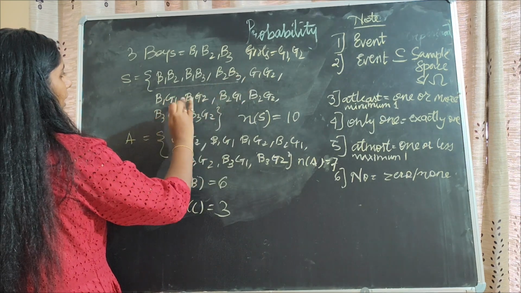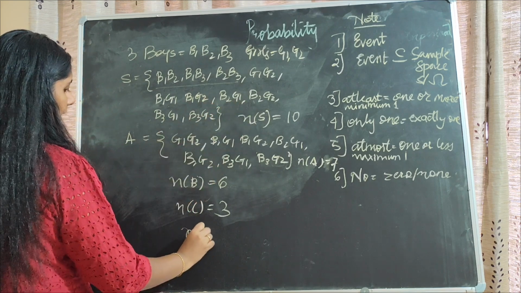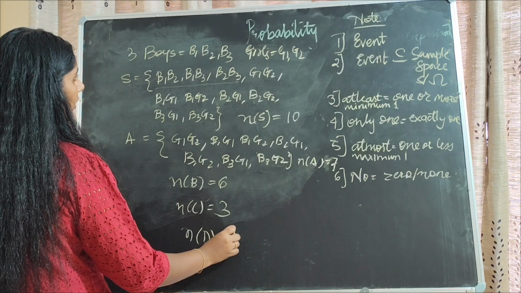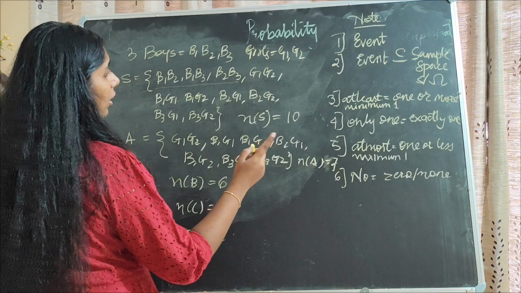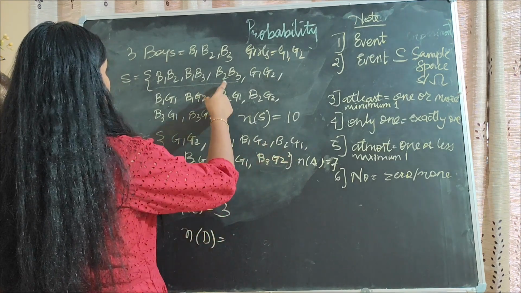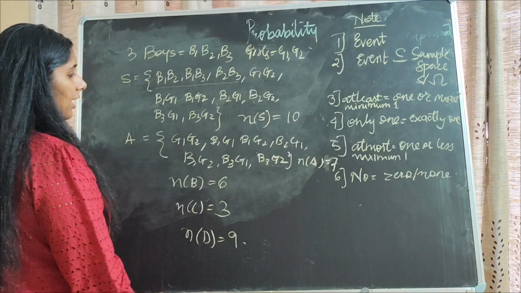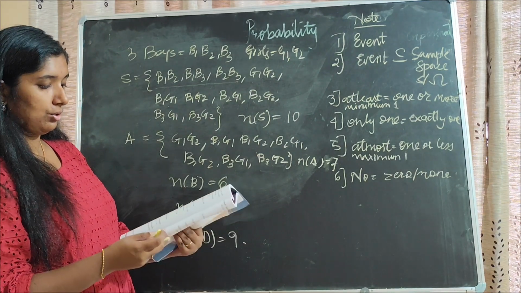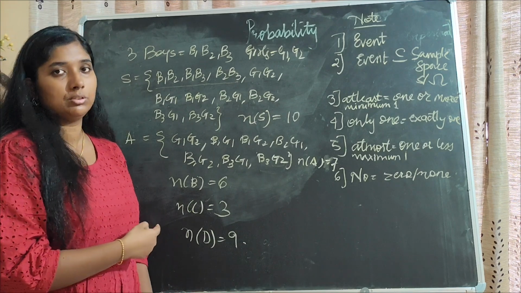Only these will be there: 1, 2, 3, 4, 5, 6. And at most 1, 1 or less will also come, so 7, 8, 9. Minimum can be anything, maximum has to be 1. So n of D will be 9. So please note this down.